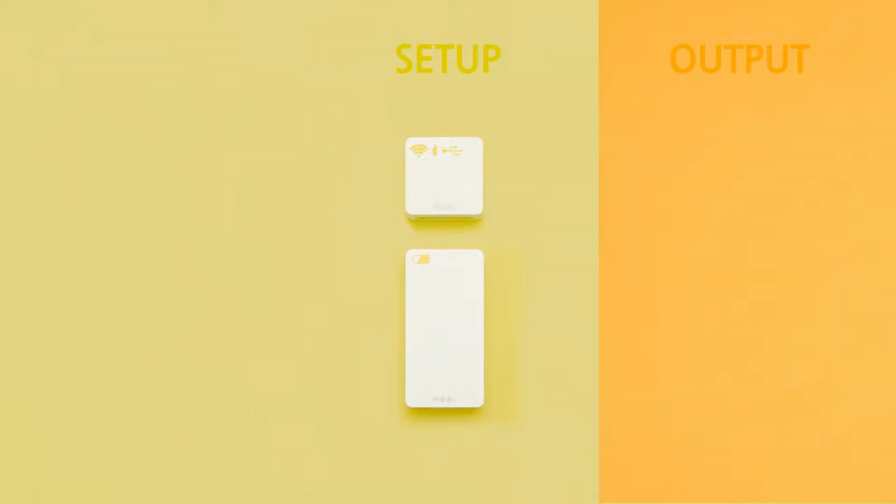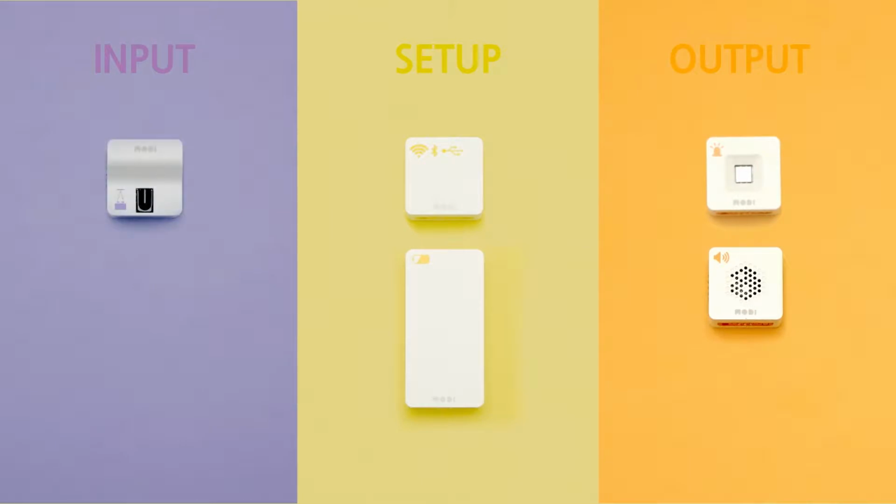So, what do you think you need to make the security alarm siren? You need a network and a battery module for the setup module, an LED and a speaker module for the output module, and an infrared module for the input module. Prepare a basic block from among the accessories. That's all you need.